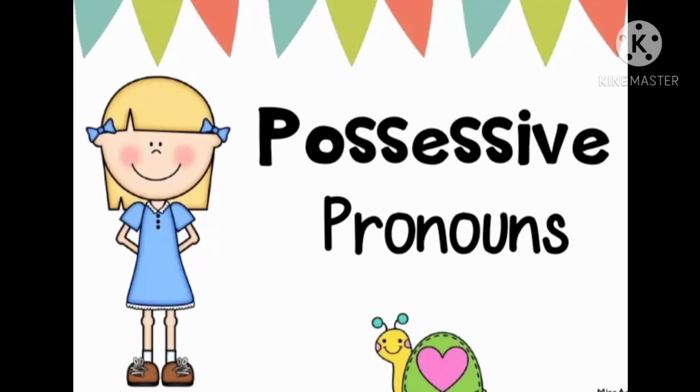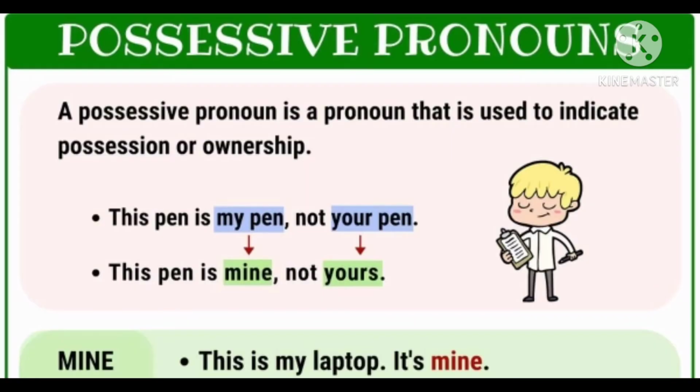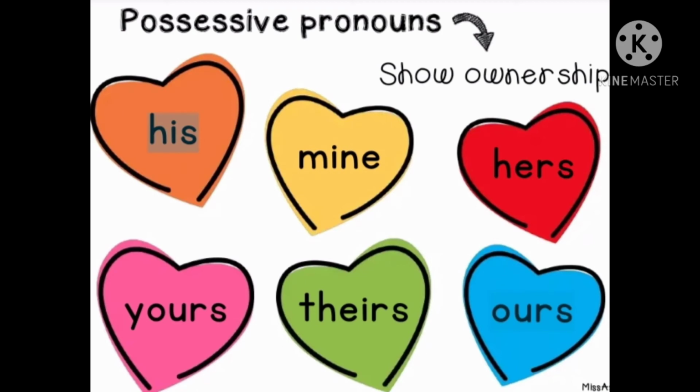The fifth kind is possessive pronouns. A possessive pronoun is a pronoun that is used to indicate possession or ownership. For example, this pen is my pen, not your pen. When we put possessive pronouns in it, the sentence will look like this: this pen is mine, not yours. So here in the sentence, mine and yours are possessive pronouns. Some commonly used possessive pronouns are his, mine, hers, yours, theirs, ours.